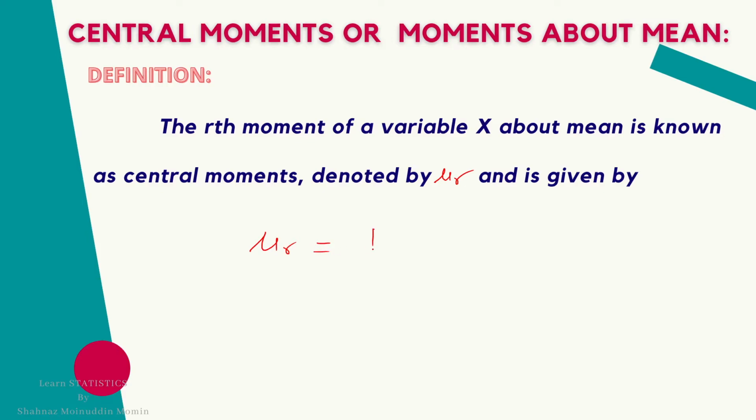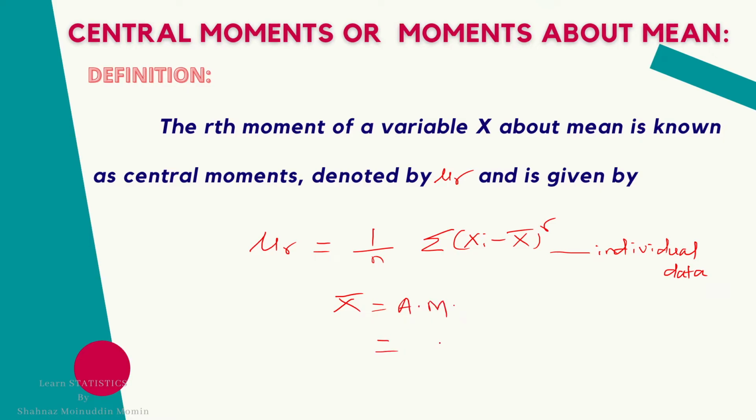and given by mu r equal to 1 upon n summation xi minus x bar raised to r. This is for the individual data, where x bar is the arithmetic mean and it is given by summation xi divided by n. This is for individual data.